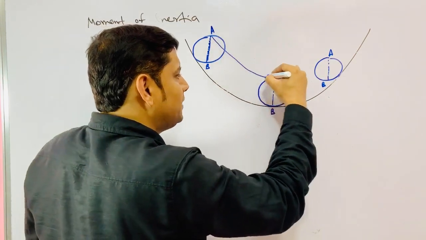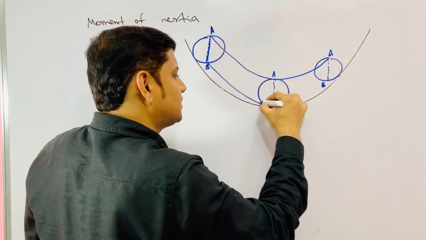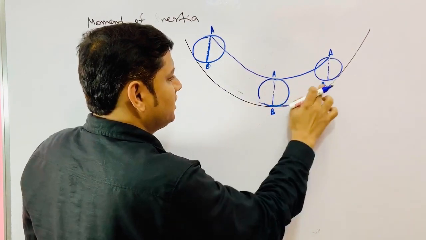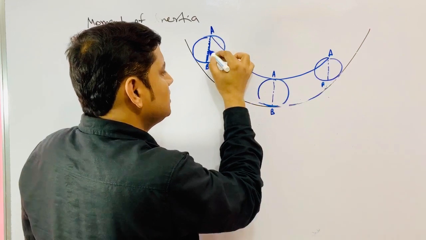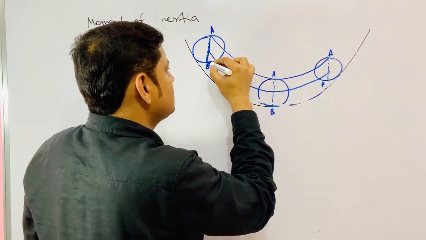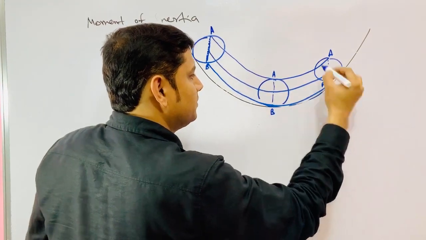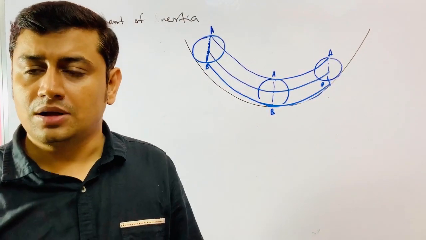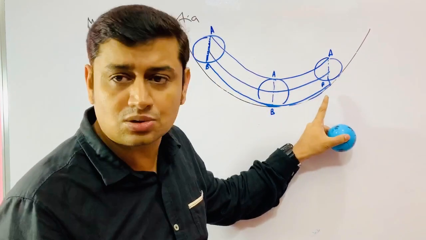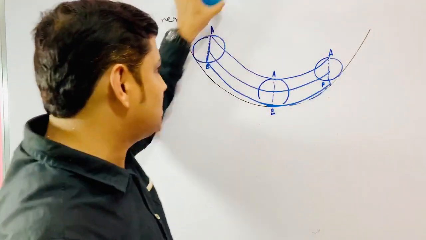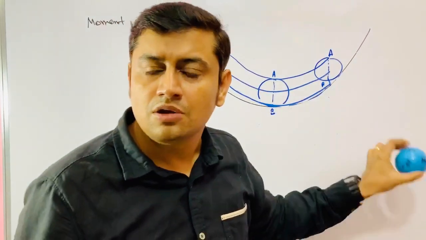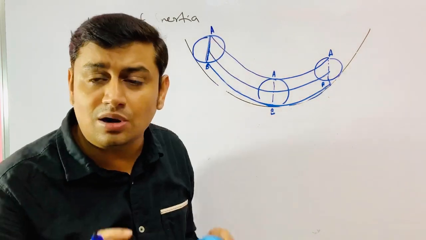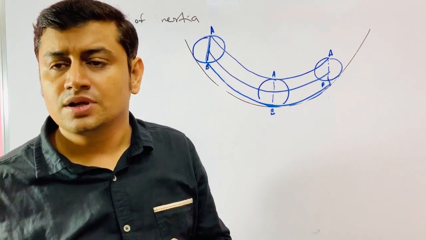So if this is the trajectory of A, this is the trajectory of C, then this is the trajectory of B. All are identical. There is no difference between them because they are not rotating. So to solve this question, do not think that this is rotational motion. Why? Because any line drawn inside the body is not changing its orientation.